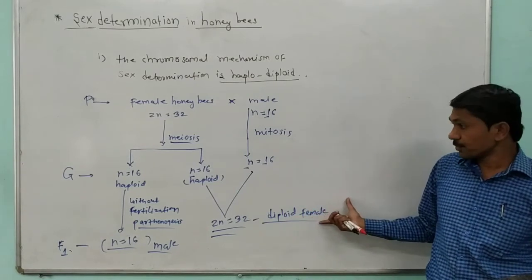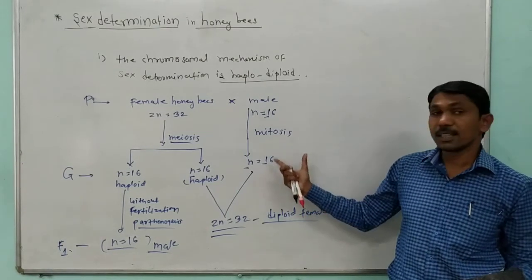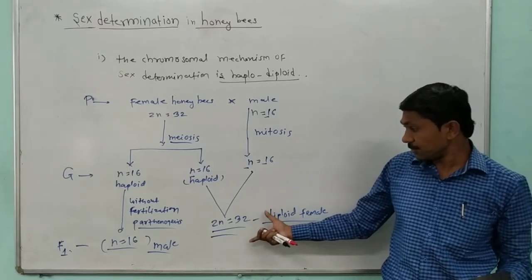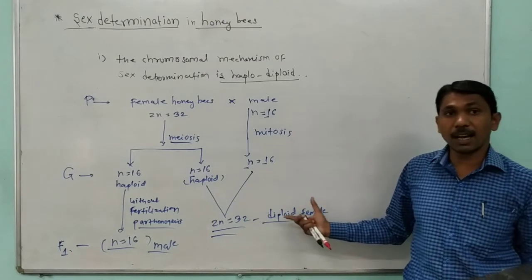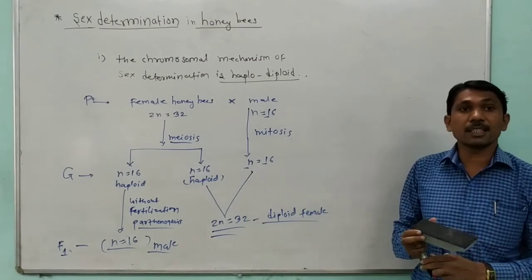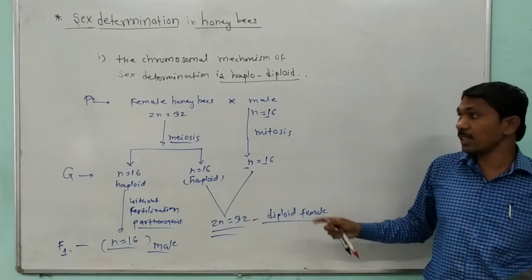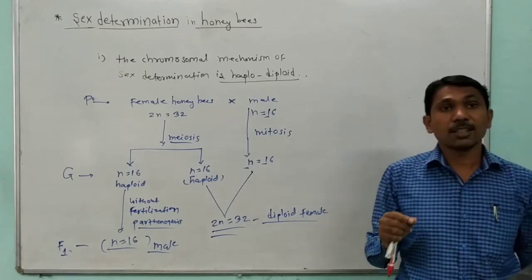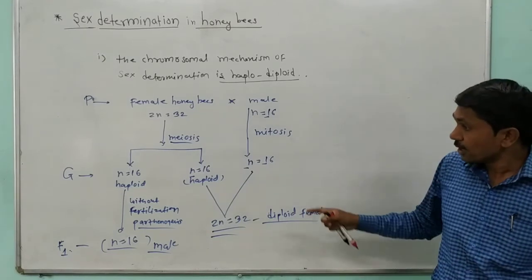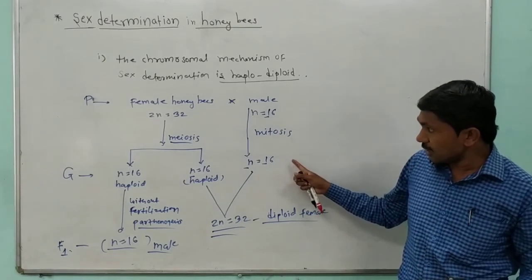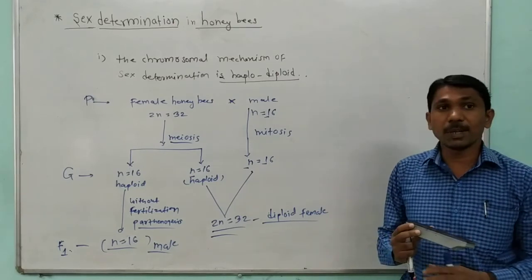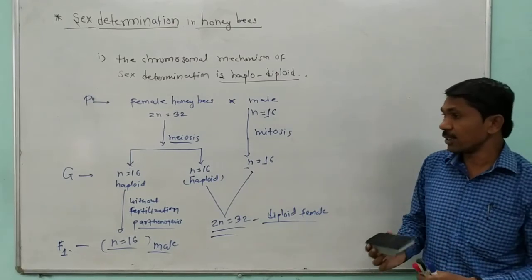The diploid larvae which get royal jelly are determined to be the fertile queen or the sterile worker, depending upon what they consume during development of the honeybees. Okay, so in this session we talked about sex determination in birds and honeybees. Okay, thank you.